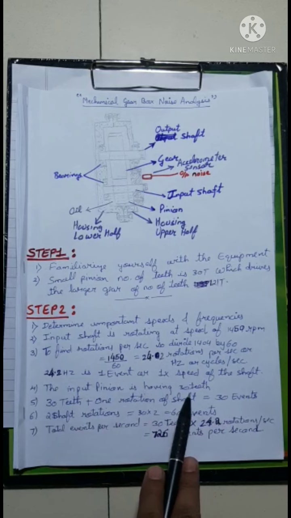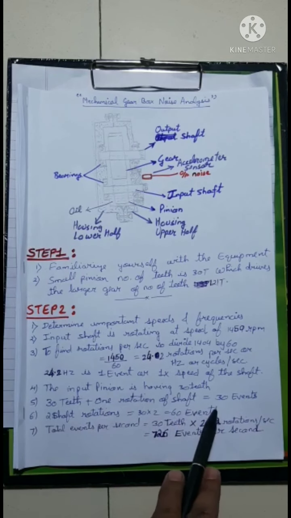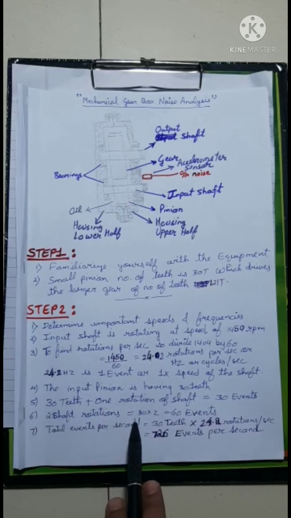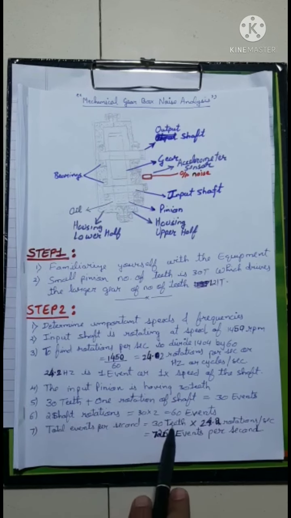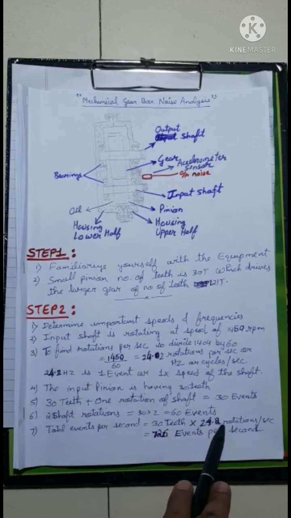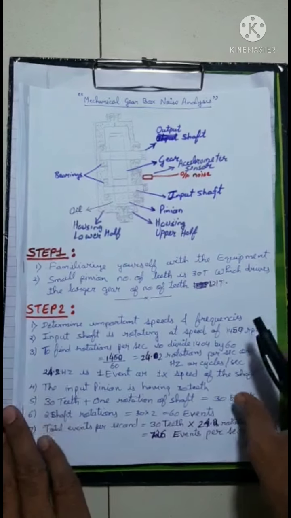The input pinion has 30 teeth, so 1 rotation of the shaft is 30 events. So 2 shaft rotations is 30 into 2, which is 60 events. So total events per second is 30, the number of teeth, into 24.2 rotations per second, that is 726 events per second. We move on to the next page.